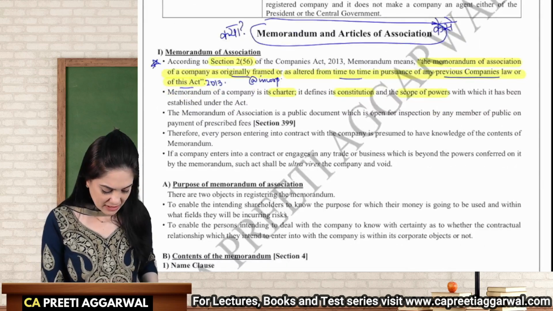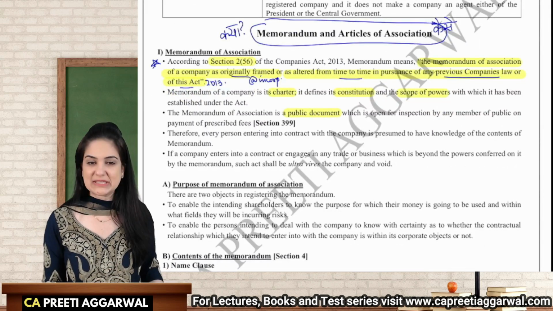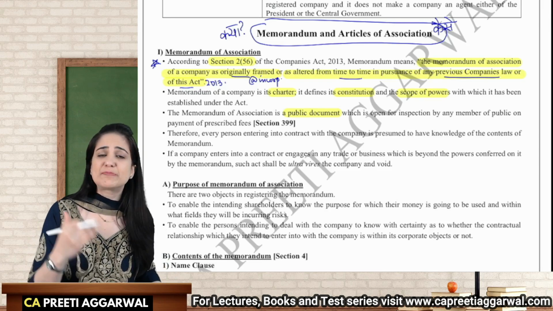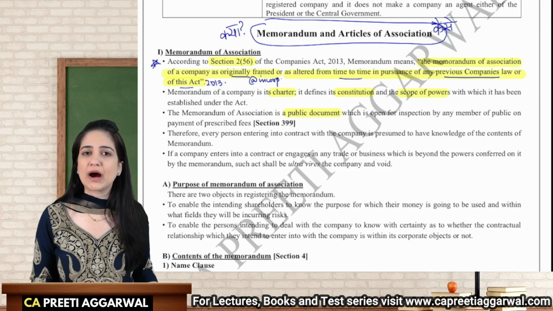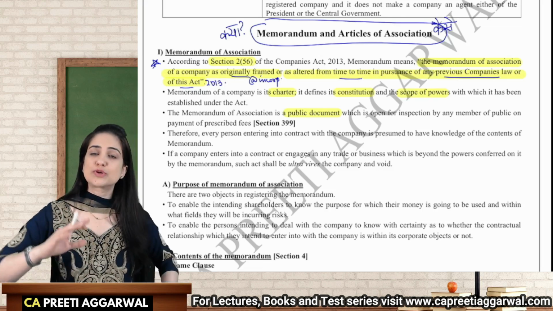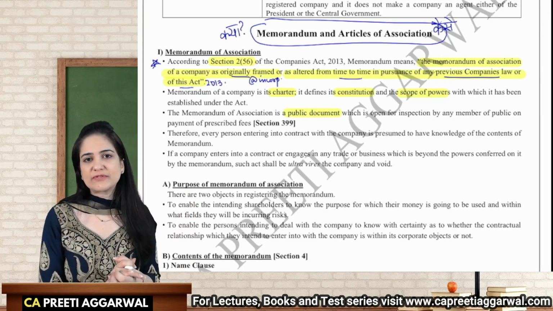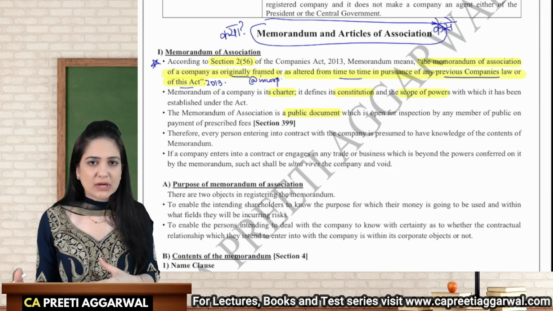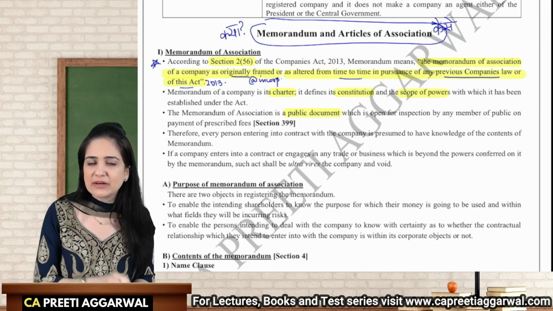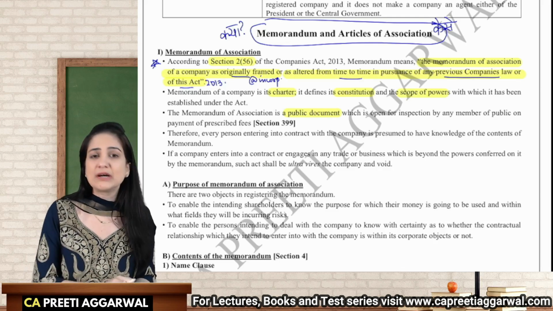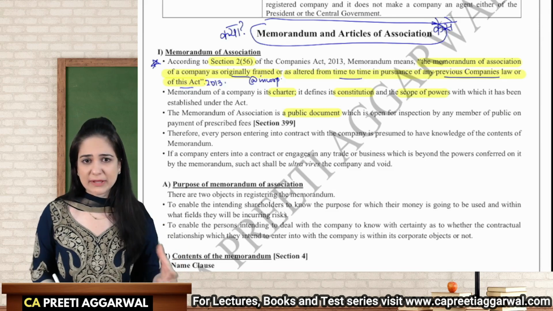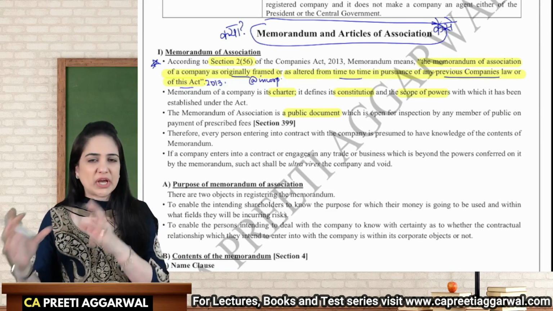The memorandum is a public document. This is what creates a lot of problem because anyone who is dealing with a company is presumed to have knowledge of the memorandum and articles. Not only knowledge, but he is also presumed to have understood the contents of the memorandum. Now, if you are entering into contract with a company, it is your duty to check whether the contract can be entered by the company or not, whether it is authorized by the object clause or not. Authorized, or I should say covered by the object clause or not. So the burden of checking lies on the third party.